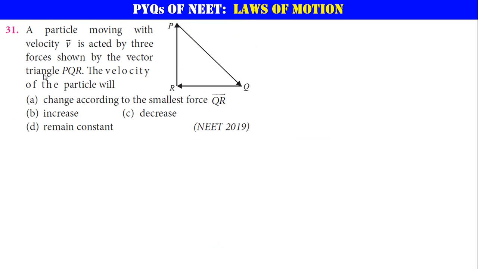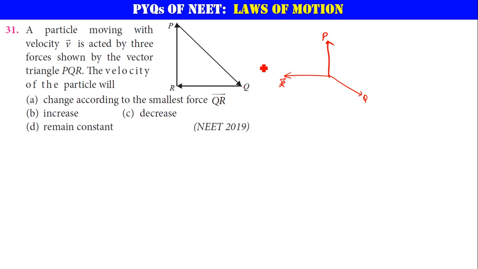Very good. Next, a particle moving with velocity v is acted on by 3 forces as shown by the vector triangle PQR. The velocity of the particle will be, okay. So basically here, if you just move a vector, moving a vector is not a crime, you can always do that. So P vector is in this direction, I am moving this Q vector in this direction, and R vector is this. So all these three together are forming a complete triangle.